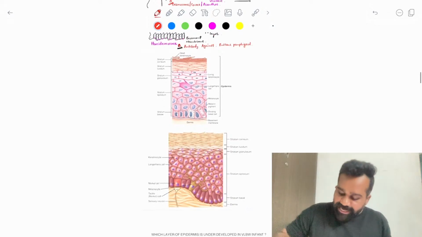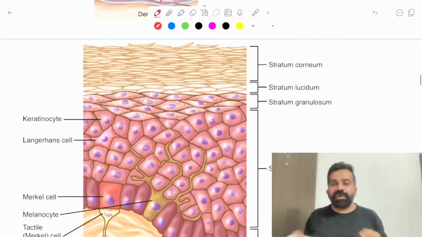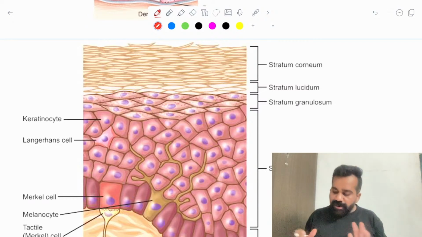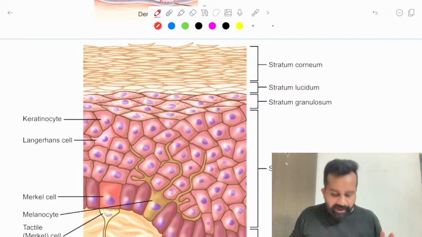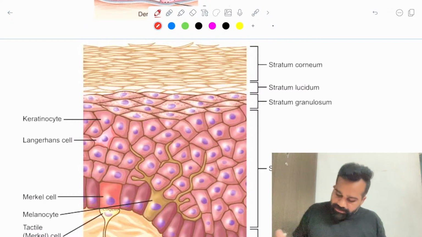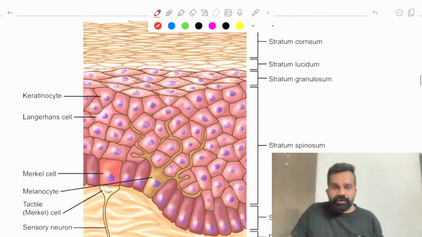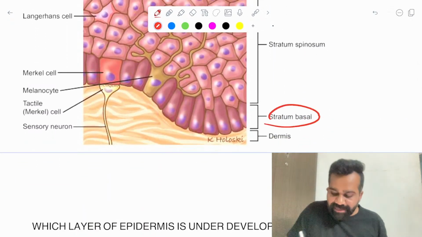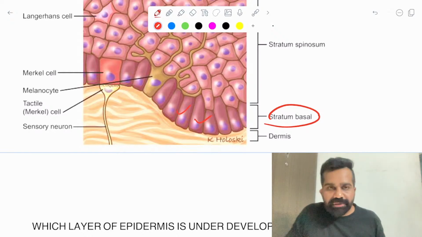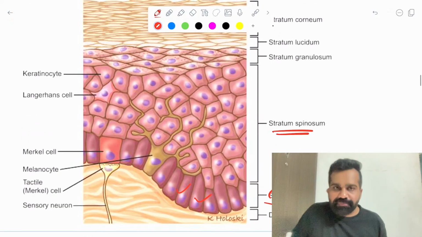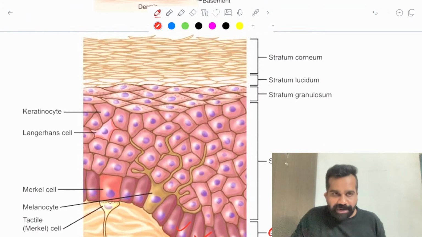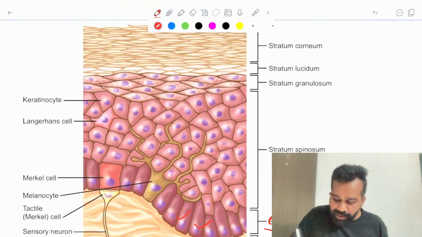So in a nutshell, let's quickly go over what we just learned. We just learned about the first layer. Are you with me, guys? The first layer is the stratum basale. Stratum basale has vertical columnar cells. Then we have the stratum spinosum. As you can notice here, stratum spinosum has a polygonal shape.